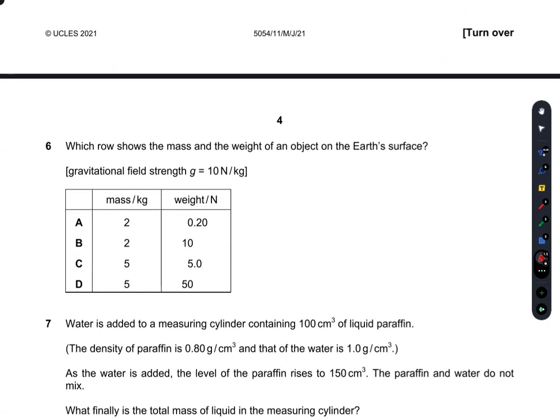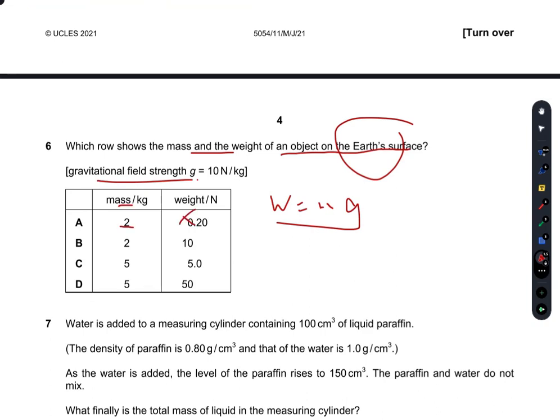Which row shows the mass and the weight of an object on the Earth's surface? On the Earth's surface, weight is equal to mg, with g equal to 10. So A is incorrect, B is also incorrect, C, 5 into 1, is also incorrect. D is the right option, 5 into 10. So D is the right option.